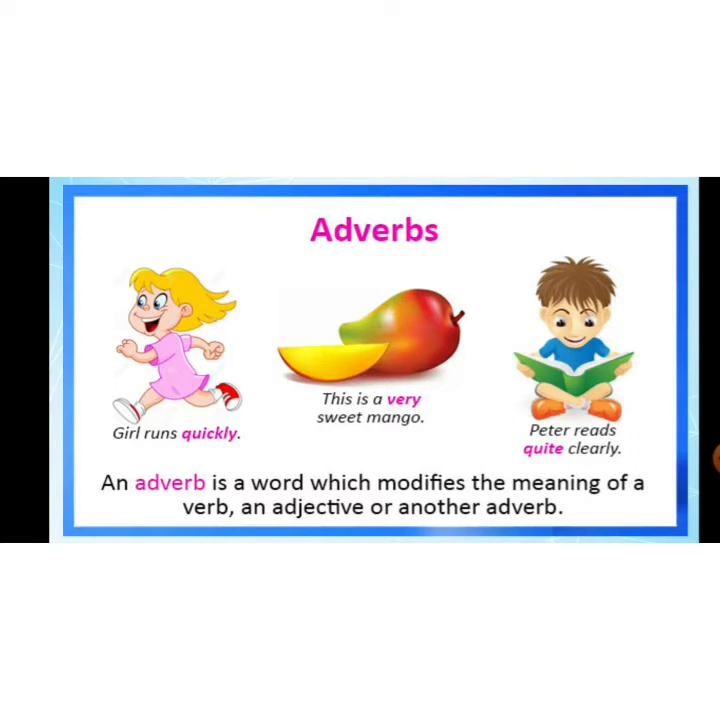So what is an adverb? An adverb is a word which modifies the meaning of a verb or an adjective or another adverb. Now in this sentence, this is a very sweet mango. Sweet is an adjective. Now sweet is being described with another word, that is very. Very sweet mango. Very is an adverb. Peter reads quite clearly. Reads is a verb. Now, the verb is being described by an adverb, that he is reading very clearly.